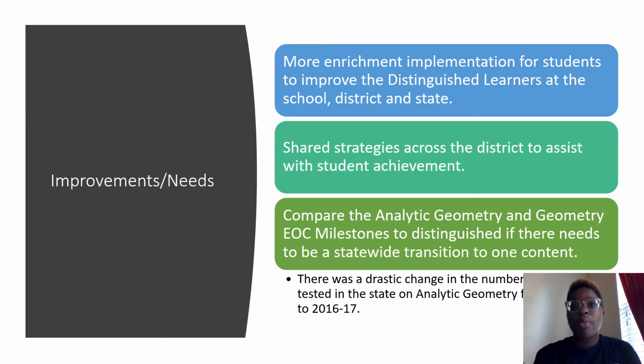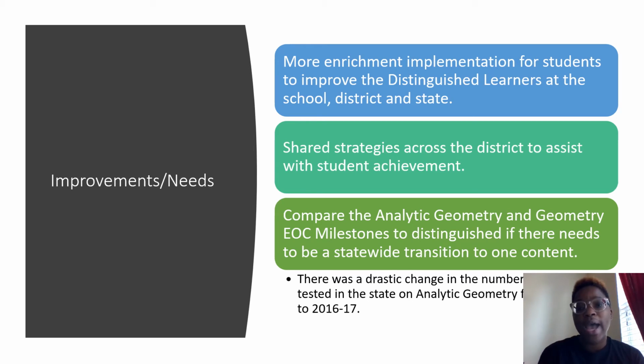Improvements. More enrichment implementation for students to improve in distinguished learner at the school, district, and state level. I feel like if there are more enrichment programs or more enrichment implementations done in classrooms, then that could help us with the distinguished learners. Share strategies across the district to assist with student achievement. I feel like if we share more within the district of what we're doing and what works with our students, then that can help us move more students from beginning to developing and developing to proficient, to have that movement done.